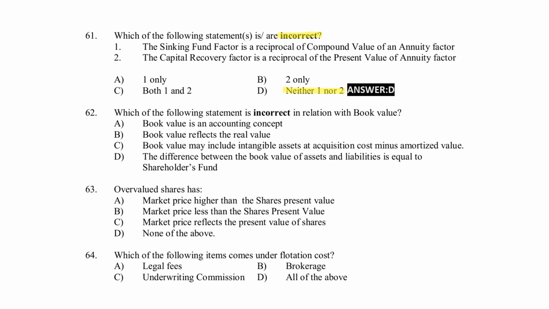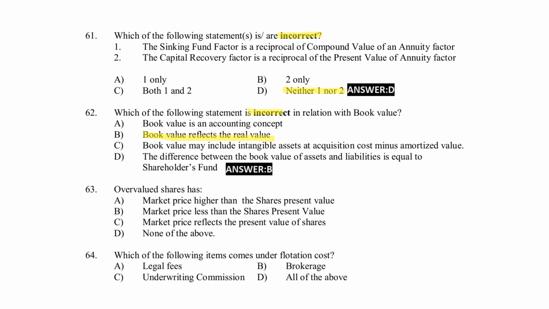Next, which of the following statements is incorrect in relation to book value? A. Book value is an accounting concept. B. Book value reflects the real value. C. Book value may include intangible assets at the acquisition cost minus amortized value. D. The difference between the book value of assets and liabilities is equal to shareholders' fund. Your right answer for the question, option B.